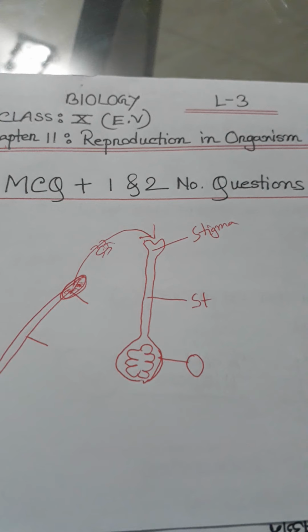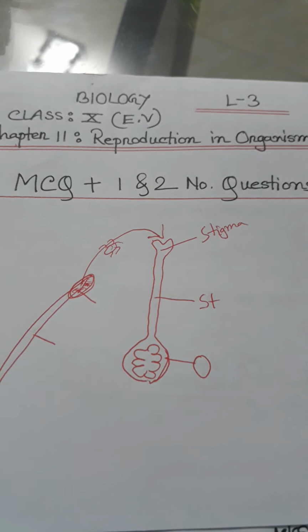Then go to cross pollination. When the transfer of pollen occurs between two distinct flowers of the same species, it is called cross pollination. In your book, the examples are cotton tree and papaya. The scientific name of papaya is Carica papaya.